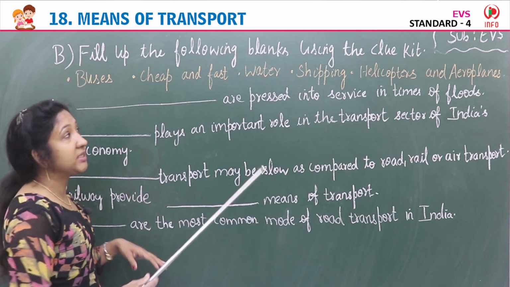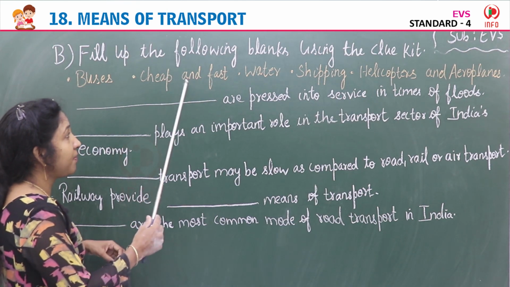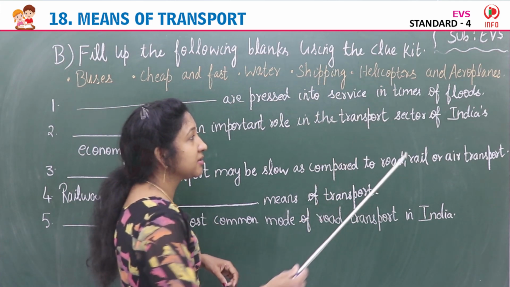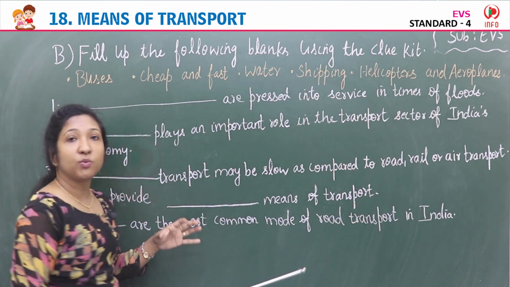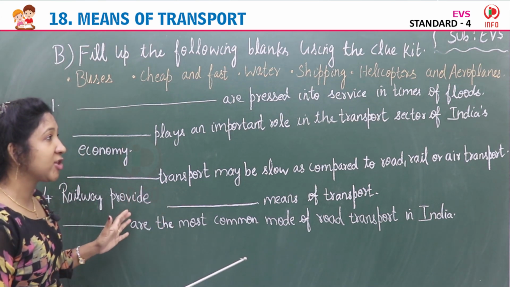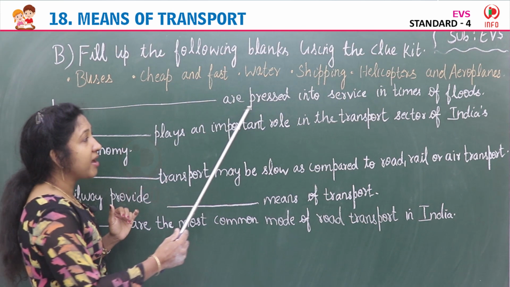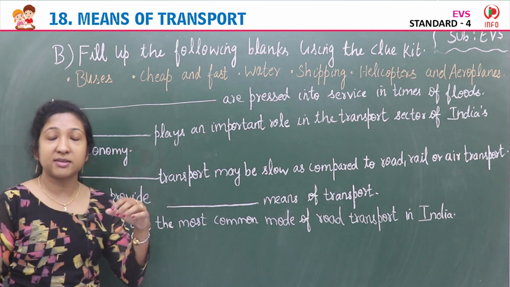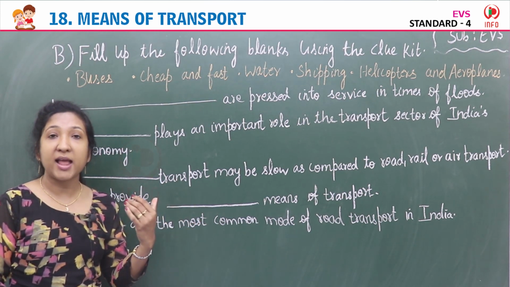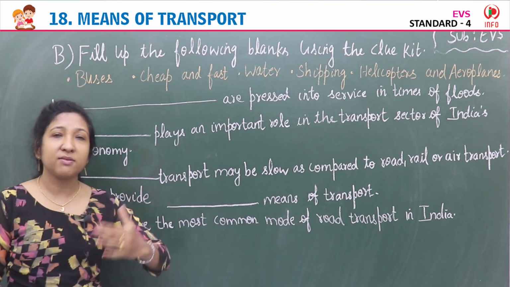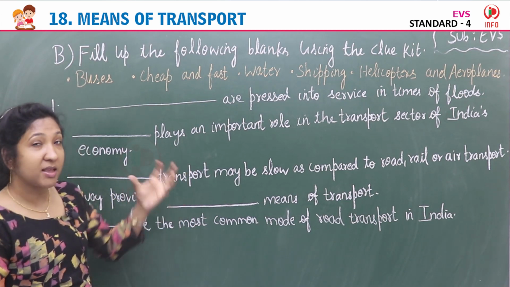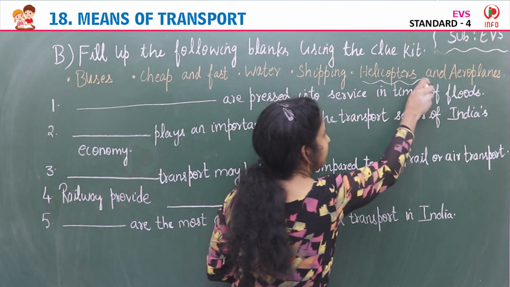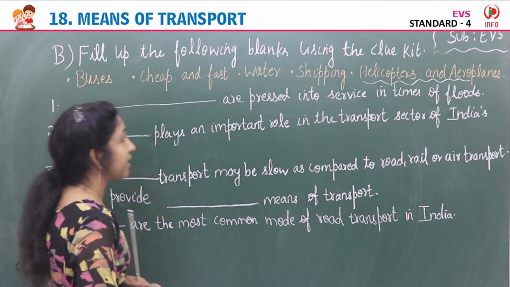So the words in the clue kit are buses, cheap and fast, water, shipping, helicopters, and aeroplanes. Using these words, you have to fill each blank. The first one, dash are pressed into service in times of floods. Yes, in times of floods, famine, or any natural calamity, these come into service, temporary service for a particular purpose, pressed into service. Yes, helicopters and aeroplanes. This is the answer. Helicopters and aeroplanes are pressed into service.